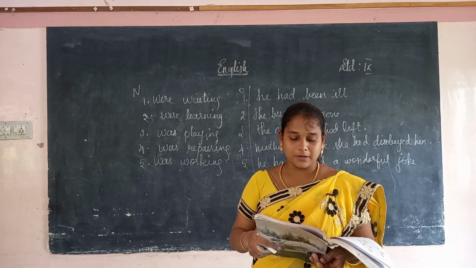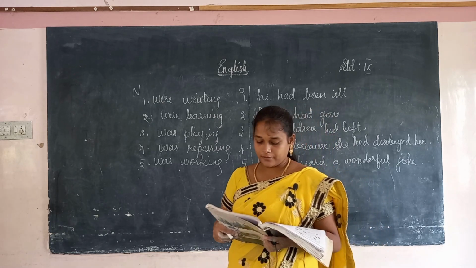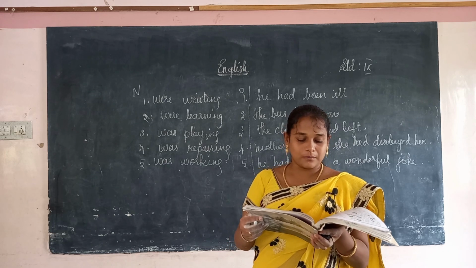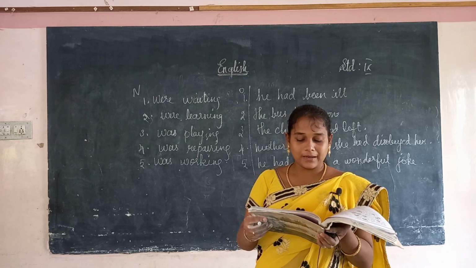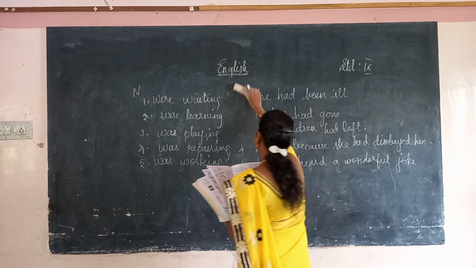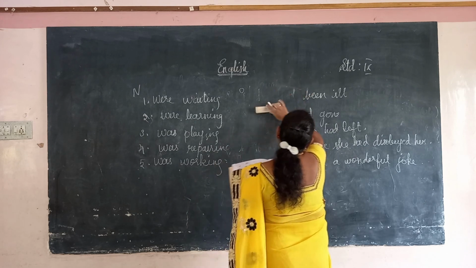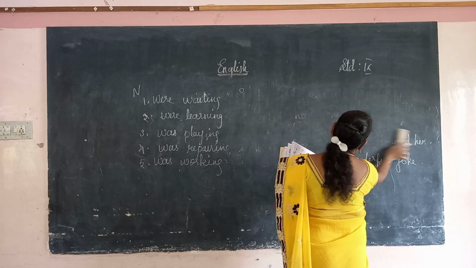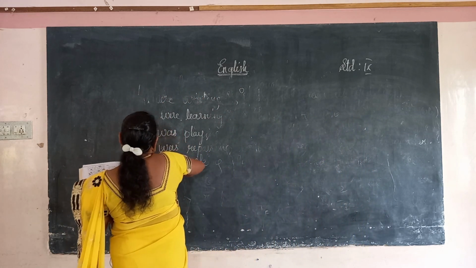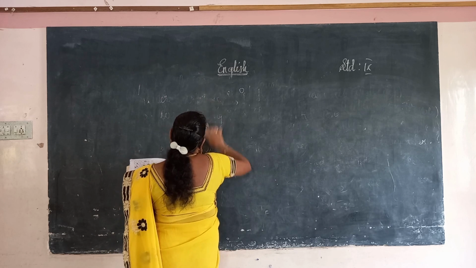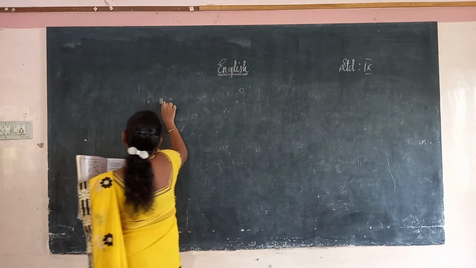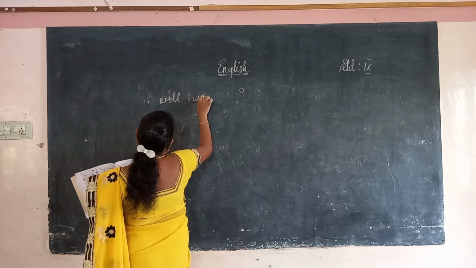So had plus been plus verb plus ing, because it is in the form of past perfect continuous. Next is simple future. We have to fill in the blanks using the simple future. Complete the sentence using the correct form of the verb. We hope you dash, in bracket they had given have. How will the simple future be? Will or shall, then the verb form. We have to add will or shall with the verb. So what is the answer? Will have. First one.